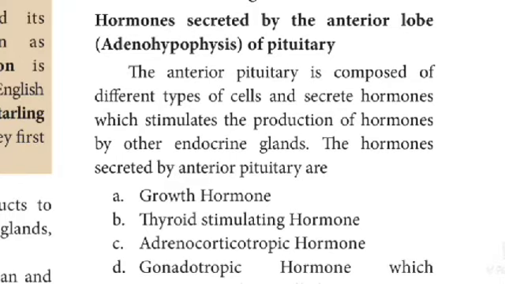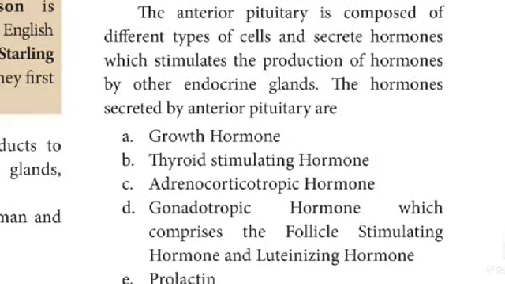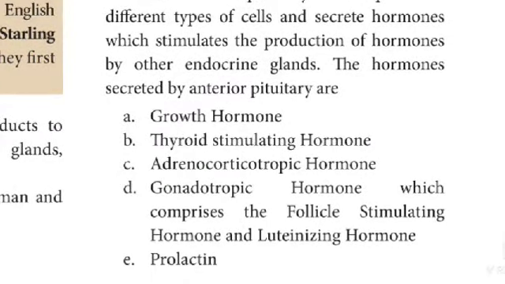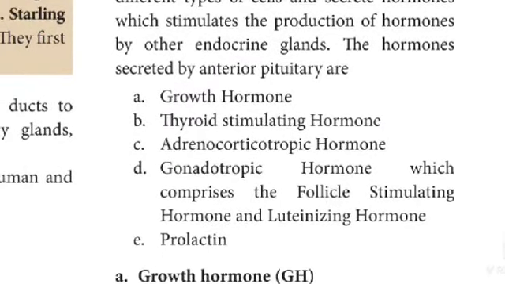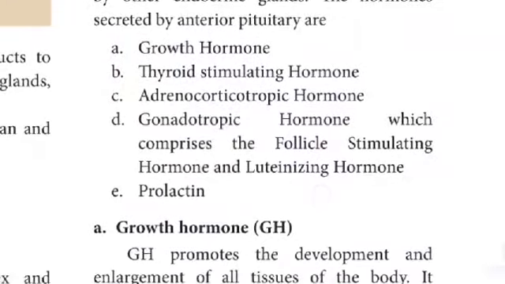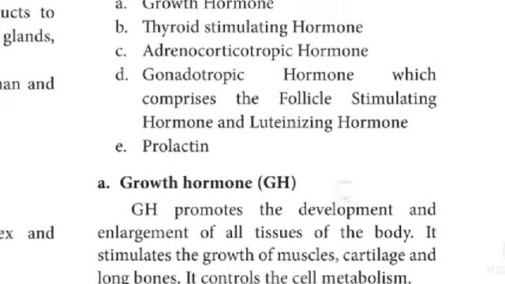The hormones secreted by the anterior pituitary are growth hormone, thyroid stimulating hormone, adrenocorticotropic hormone, gonadotrophic hormones, which comprise follicle stimulating hormone and luteinizing hormone, and prolactin.